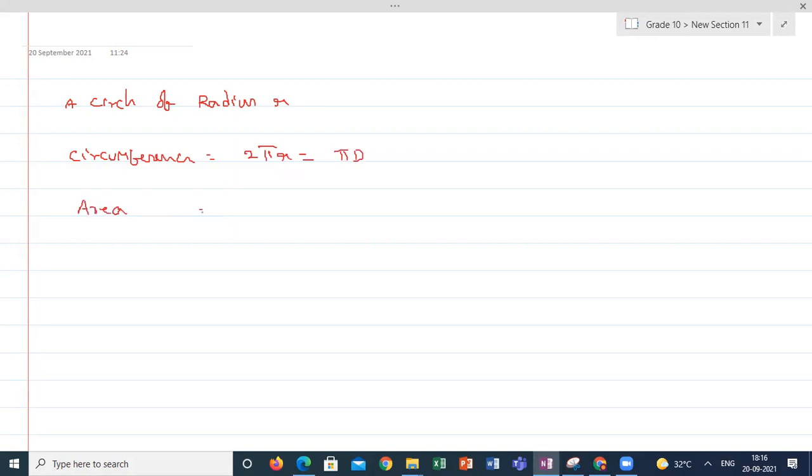Area is equal to pi r square or pi d square by 4. These are the 2 points you have to keep in mind to complete the whole chapter.